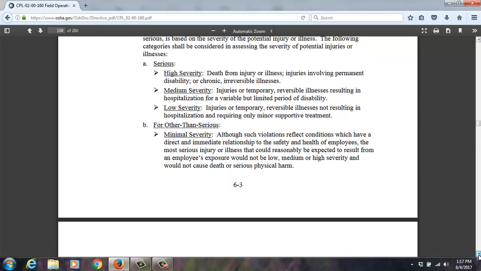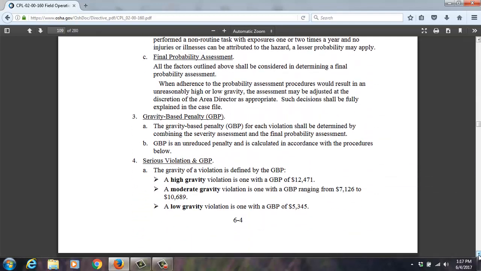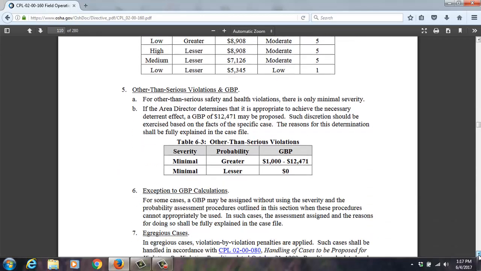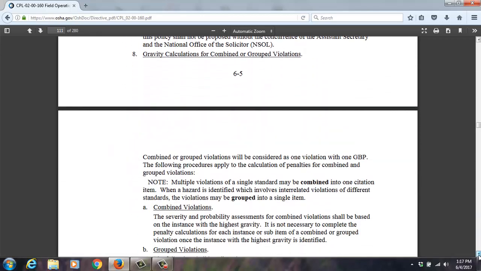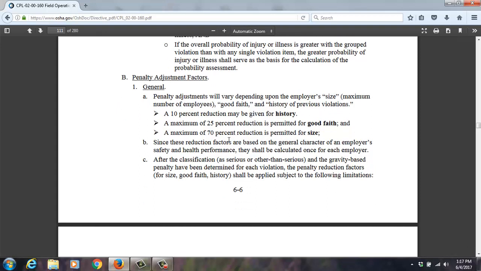And as we scroll down, a lot of people don't know where to find this stuff. It's right here, page 108 to like 115 of the Field Operations Manual. Now you know where it is. So they give some examples and the breakdowns as you see here as I'm scrolling by. And what I'm trying to get to is the penalty reductions, something that people don't know a lot about. So if you were to add all these up, it is 105.